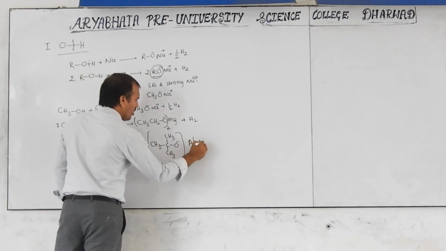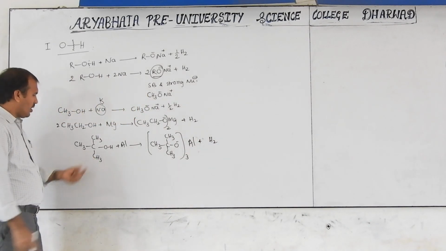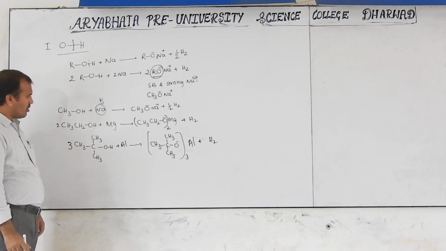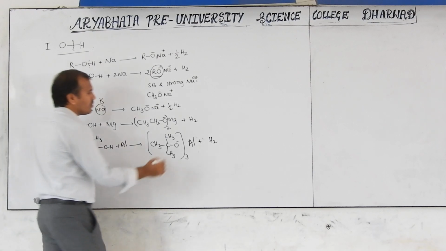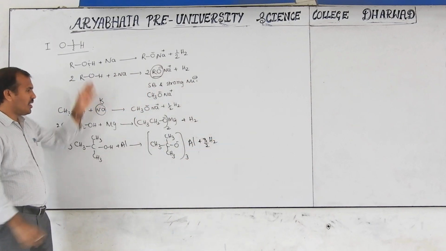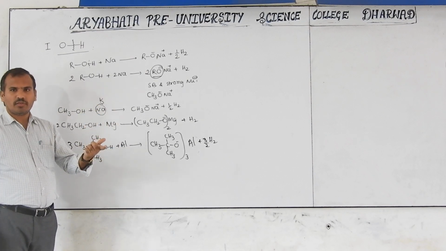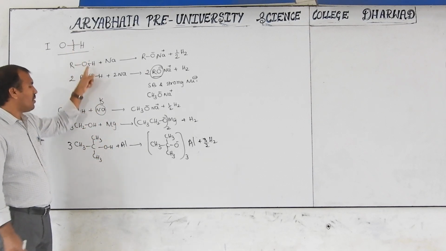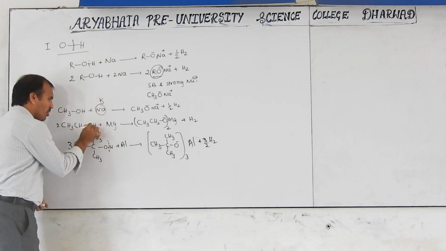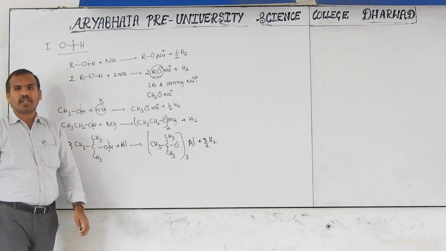Along with this, how many hydrogens will be eliminated? See here, 3 are there. 3 hydrogens lost, then it is 3 by 2. Okay? Like this, you have to balance the reaction. All are elimination of proton, and it is called OH bond breaking. See, in all reactions, here bond breaking takes place. Here bond breaking takes place. Here. This is called OH bond breaking reaction.